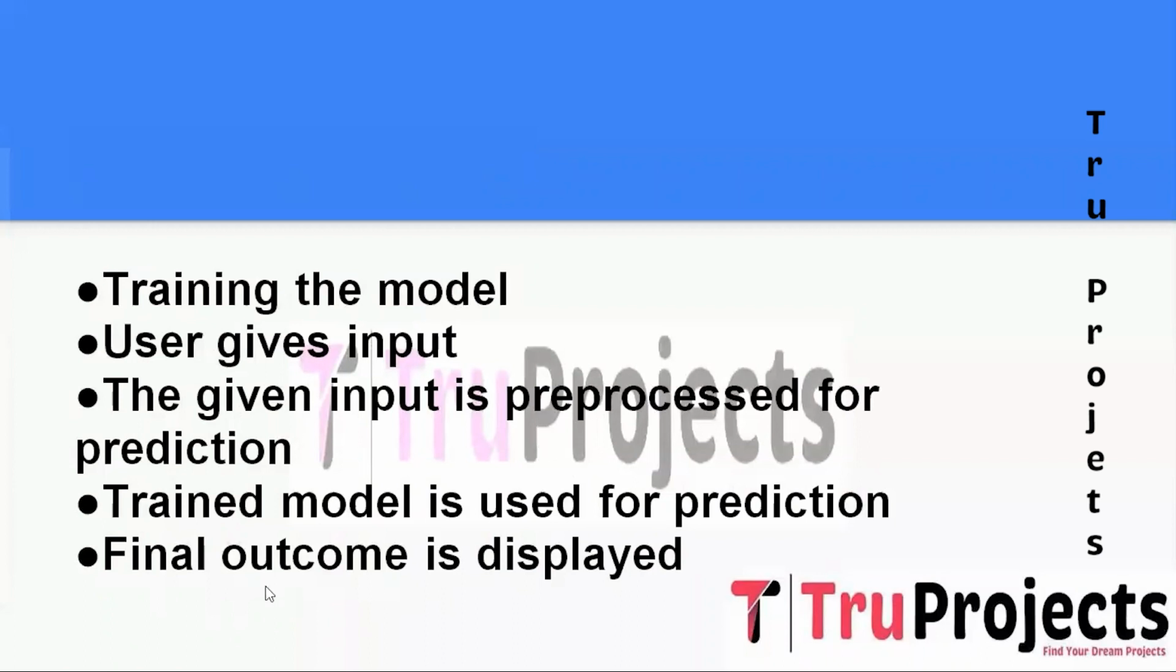And the next step is the trained model is used for the prediction. The pre-processed input image is then passed through the trained autoencoder model. The model will denoise the image, removing the unwanted noise and preserving the essential features. And the last one is the final outcome is displayed. Finally, the denoised image is presented to the user through the web application. The user can see the comparison between the noisy input and the denoised output, highlighting the effectiveness of image denoise removal using deep learning.